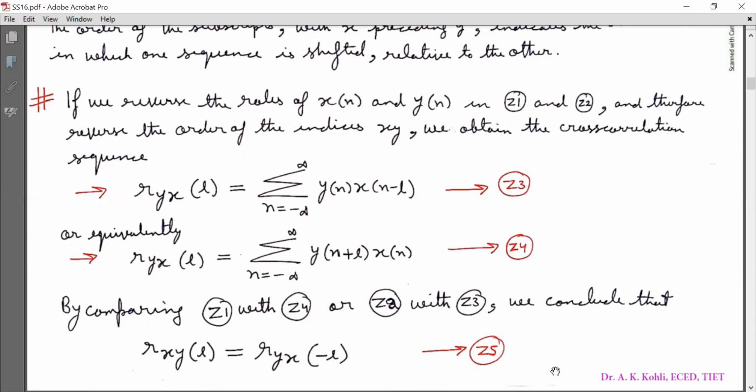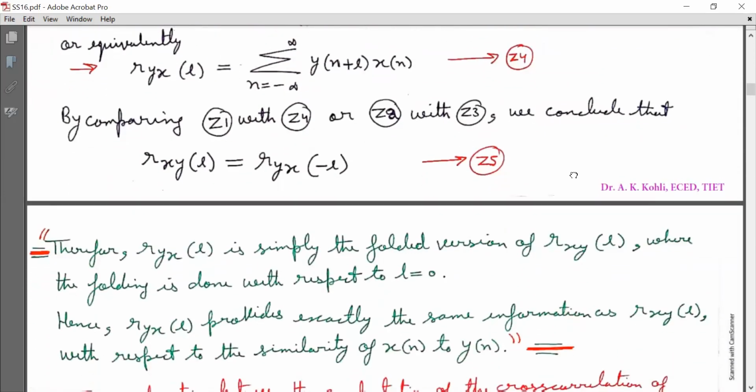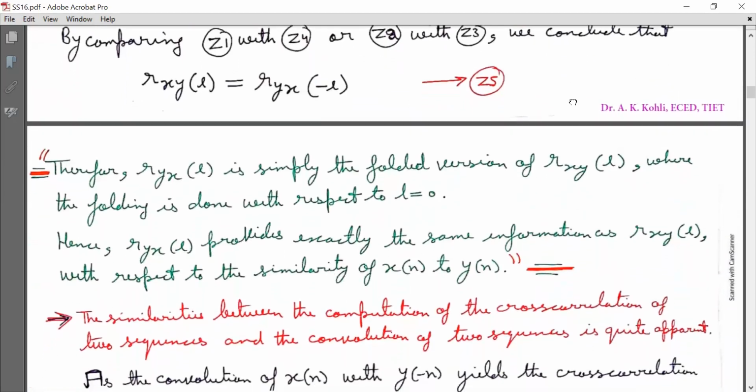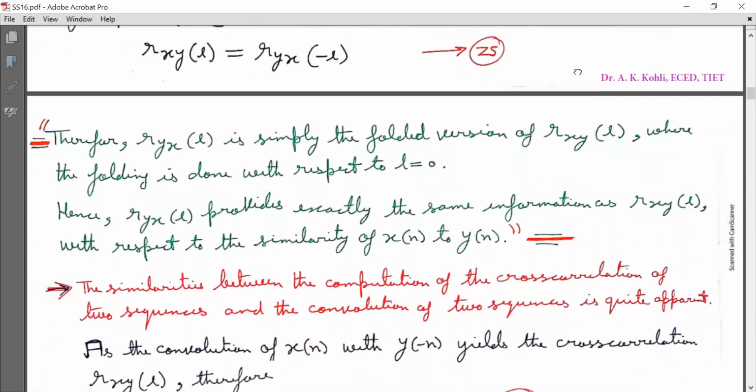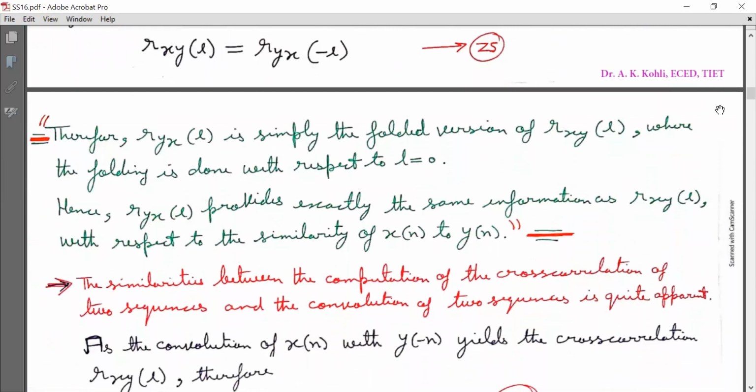And this we will use in further analysis. Therefore, R_yx[l] is simply the folded version of R_xy[l], where the folding is done with respect to l = 0. Hence, R_yx[l] provides exactly the same information as R_xy[l] with respect to the similarity of x[n] to y[n].